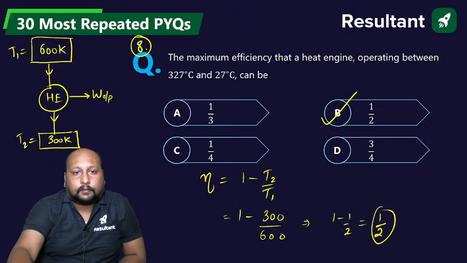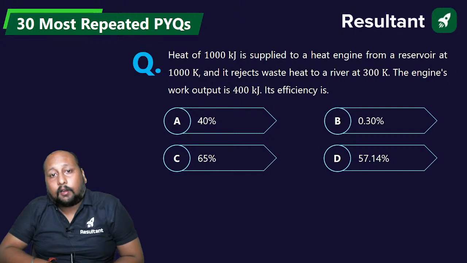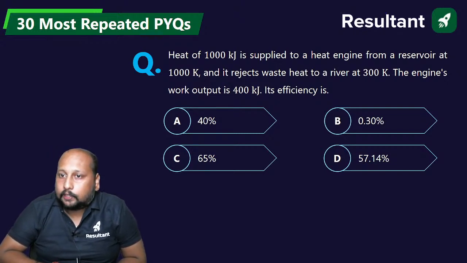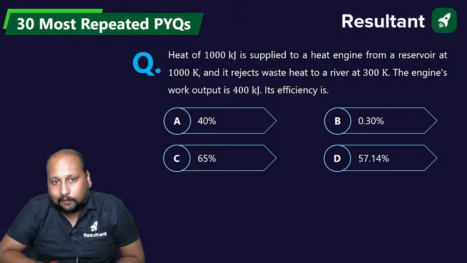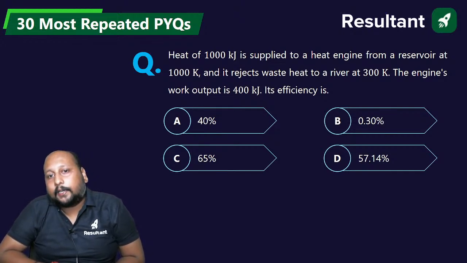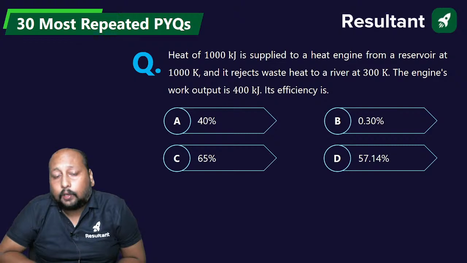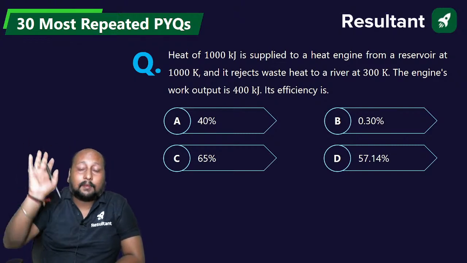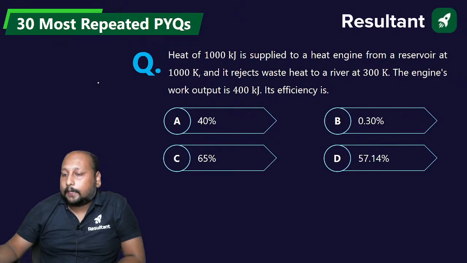Heat of 1000 kilojoule is supplied to a heat engine from a reservoir at 1000 Kelvin, and waste heat is rejected to a river at 300 Kelvin. The heat engine work output is 400 kilojoule. What is its efficiency? They are asking about efficiency, not maximum. Okay, let's go.